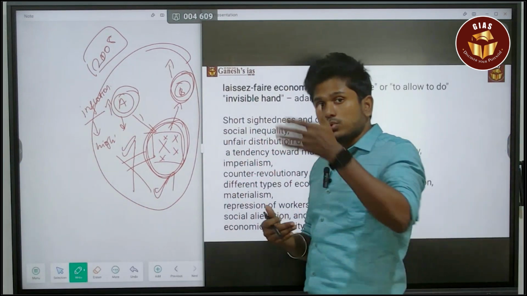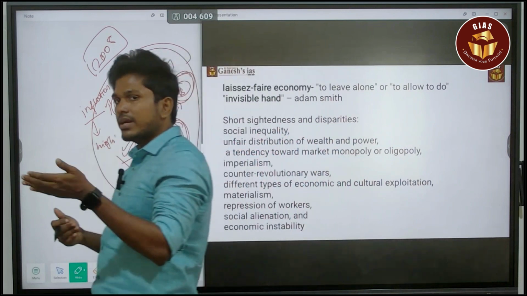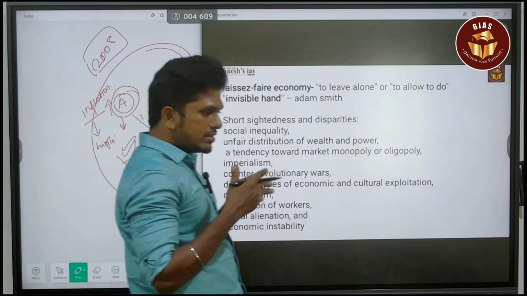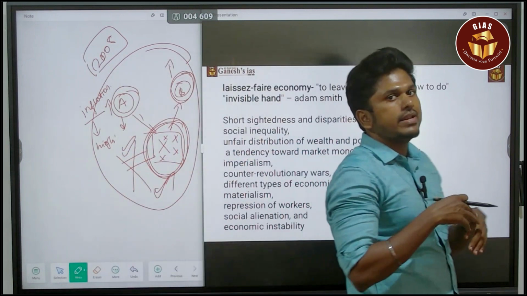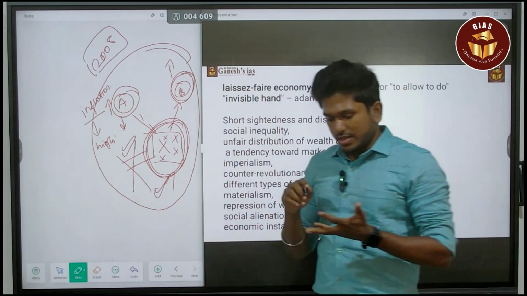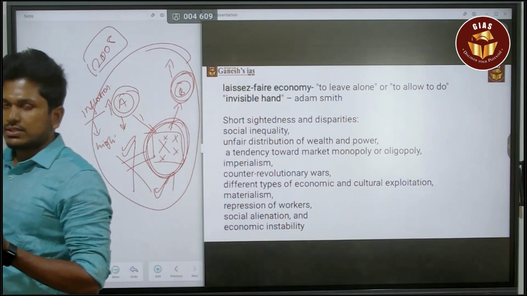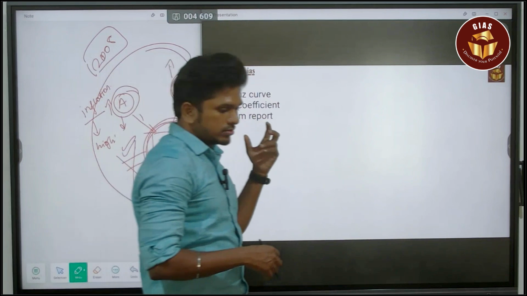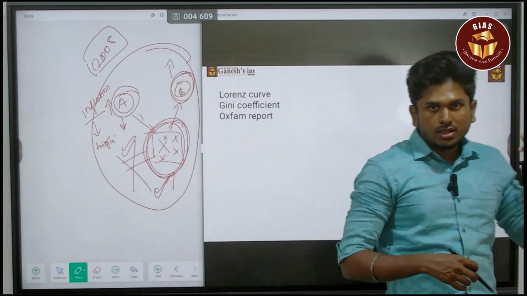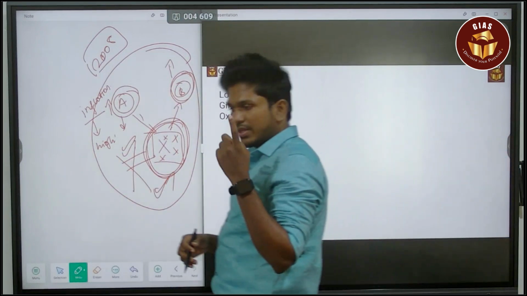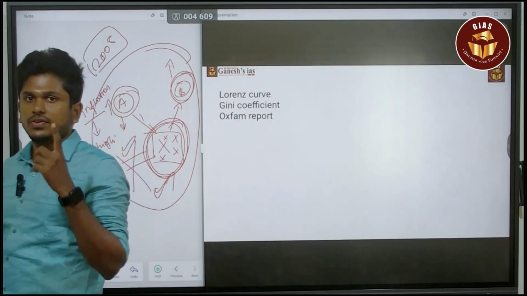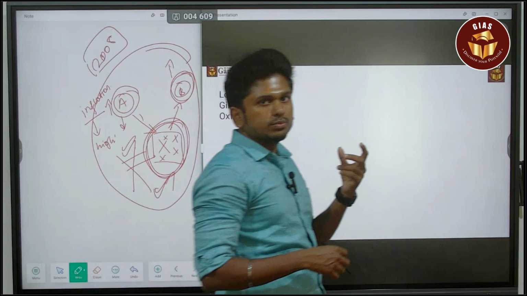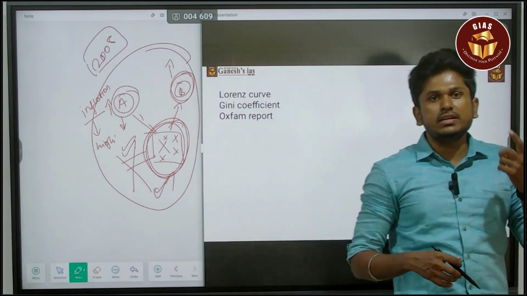After this, you have to speak about whether India can adopt capitalism to create inclusive growth. In this scenario, you have to speak about factors like India's inequalities. First, you have to quote the Oxfam report. The Oxfam report said that the richest 1% of India's people hold more than 50% of the Indians' wealth.